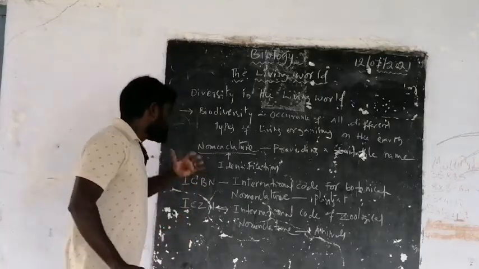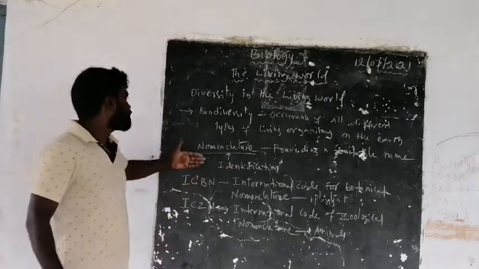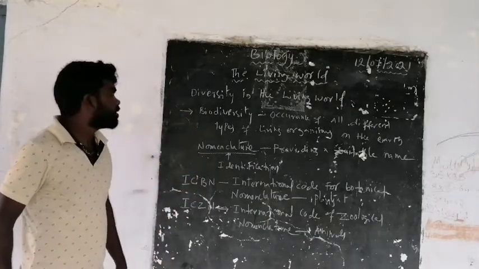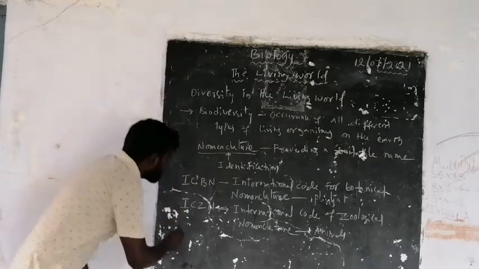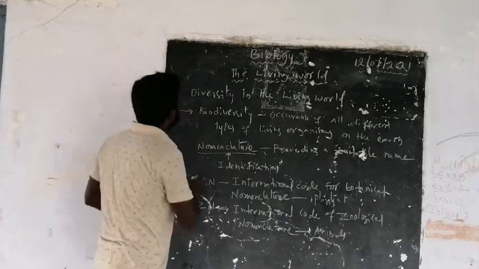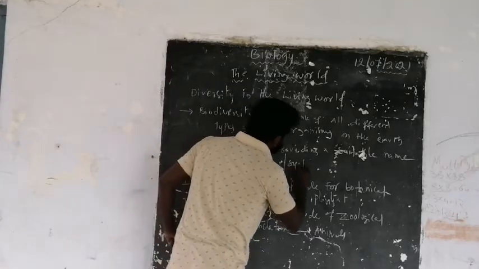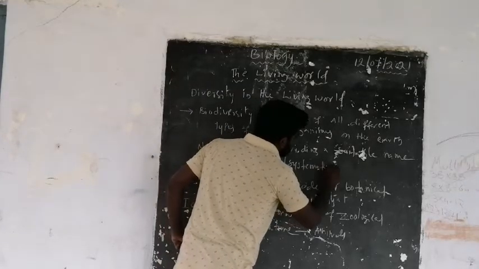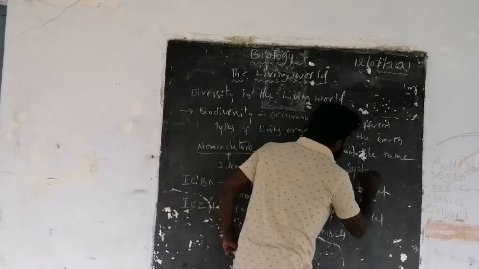And one more thing is there. You have to remember one more thing in this diversity of living organisms. That is called systematics. Systematics means systematic arrangement.